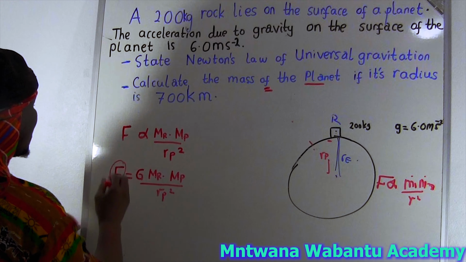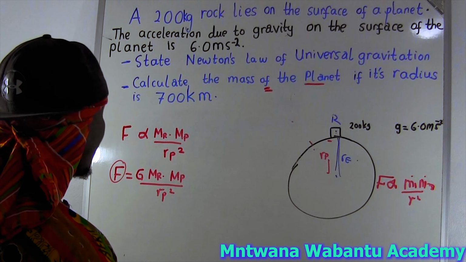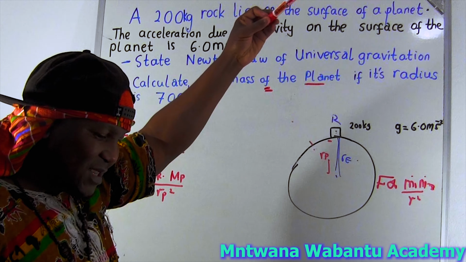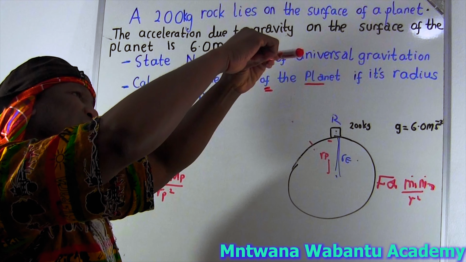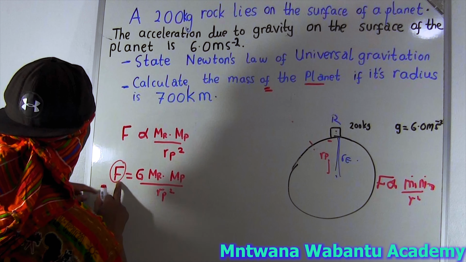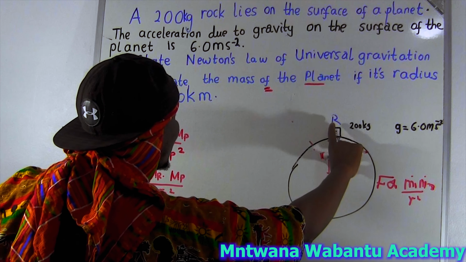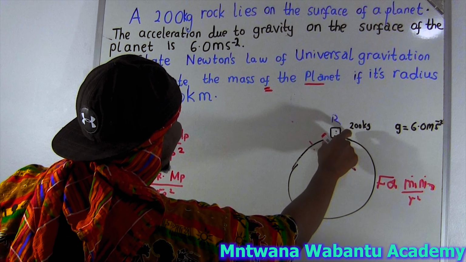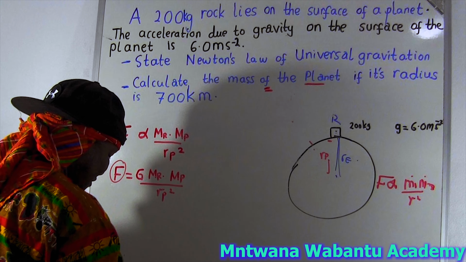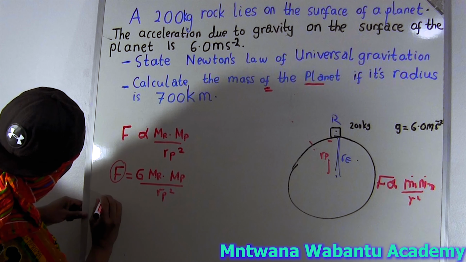Now, if this rock is here, the force that exists on it is Fg, the force of gravity. Even if this object is up in the air, there is a force of gravity, because of the weight exerted toward the center of the planet. So I'm going to remove this force between them, and write here force of gravity.